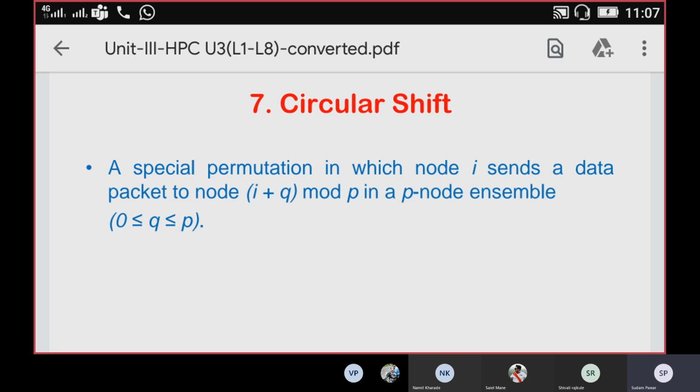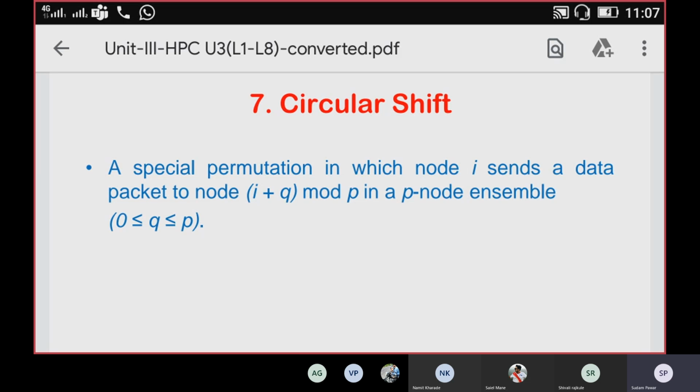So the value of q ranges from 0 to p, and i will be the sending node, and the packet sent by i will be sent to the node (i plus q) mod p.